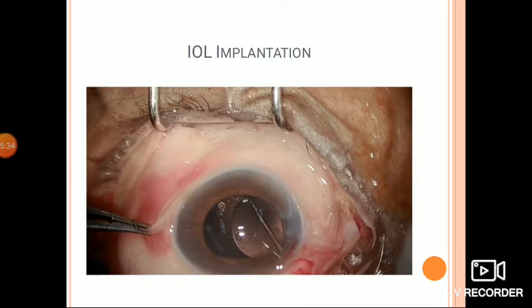The choice of IOL placement depends upon the incision size. A non-foldable IOL like the PMMA IOL with 6 mm optic size is chosen mostly, since the incision size is between 6 and 7 mm. The phaco profile PMMA IOL with 5 or 5.25 mm optic size is used when the incision size can be reduced to 5.5 mm in soft cataracts or when using the phaco-fracture technique of nucleus extraction. Third, a foldable IOL is used where the incision is less than 5 mm, that is in the phaco-fragmentation technique.